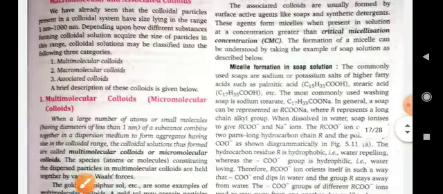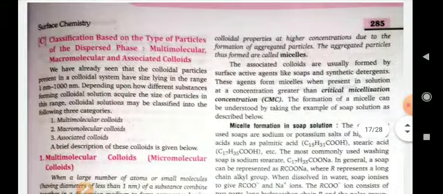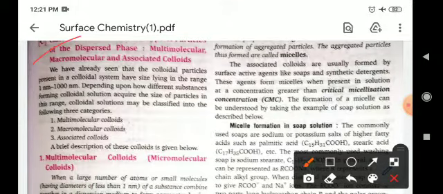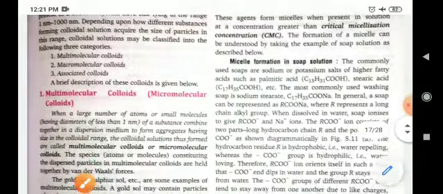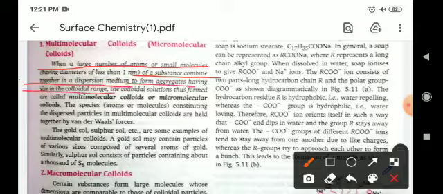Okay, now classification based on the type of particles of the dispersed phase. Multimolecular colloids: when a large number of atoms or small molecules of a substance combine together in the dispersion medium to form an aggregate having a size in the colloidal range, the colloidal solution thus formed is known as a multimolecular colloid.